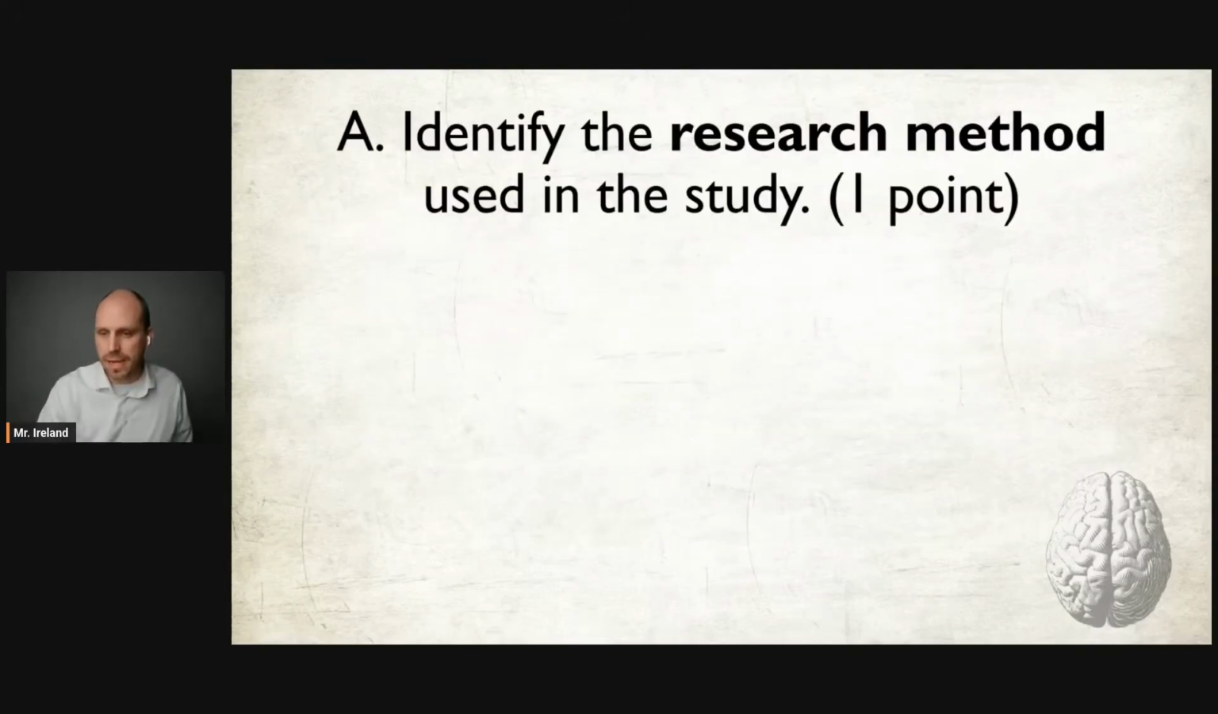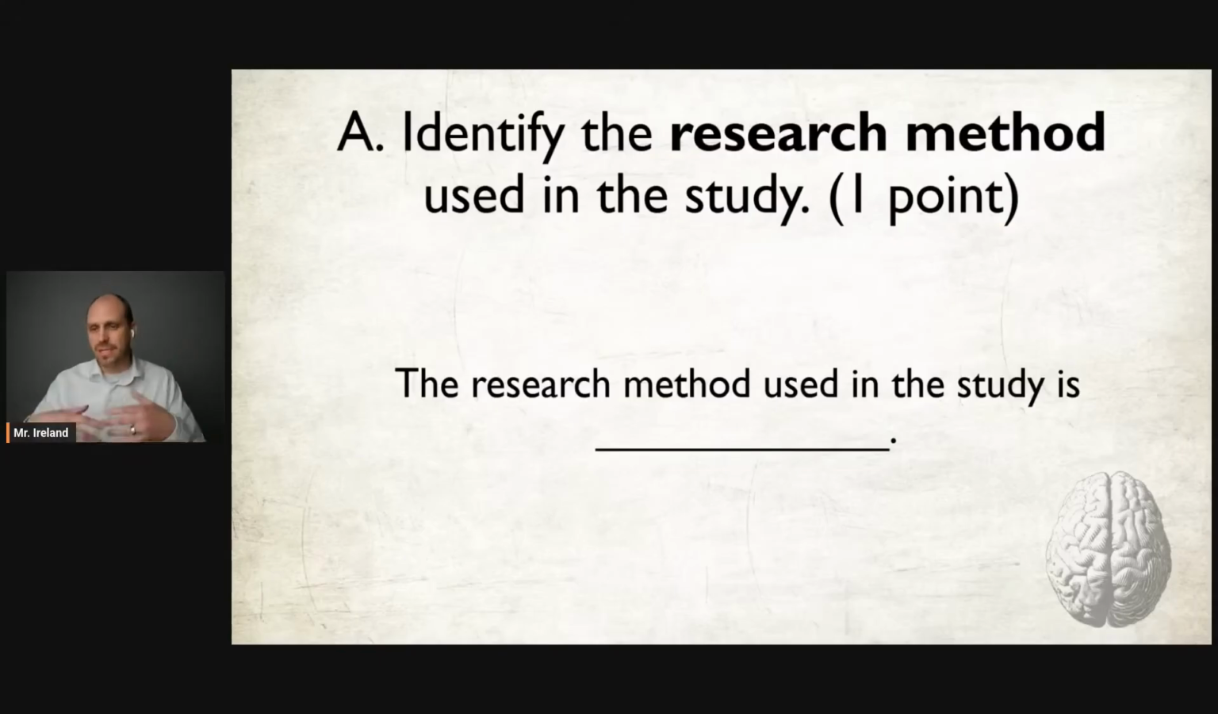So the first thing you're going to be asked to do is identify the research method used in the study. And the answer to this, or at least the structure for the answer to this, is very simple. The research method used in the study is blank. The research method used in the study is naturalistic observation, or the research method used in the study is a correlational study. Keep it simple. You don't have to explain because or why, just state it.